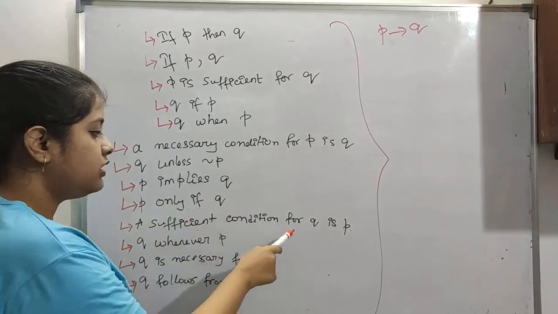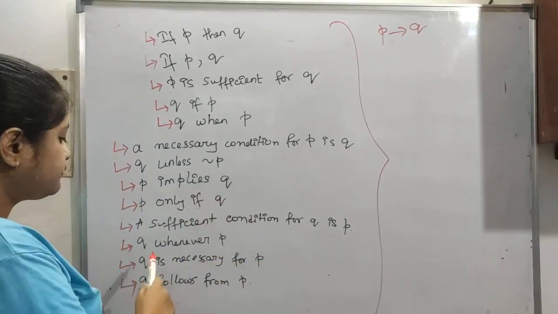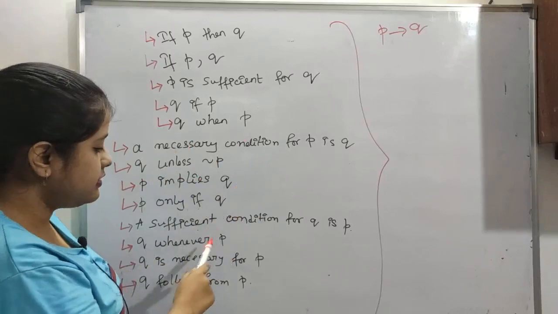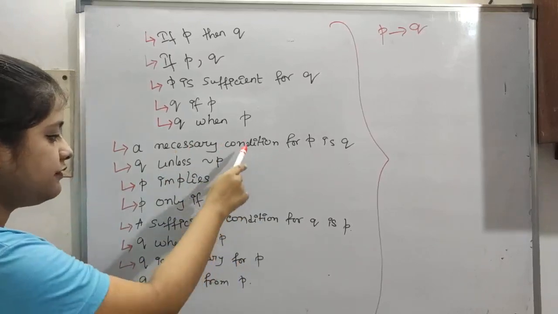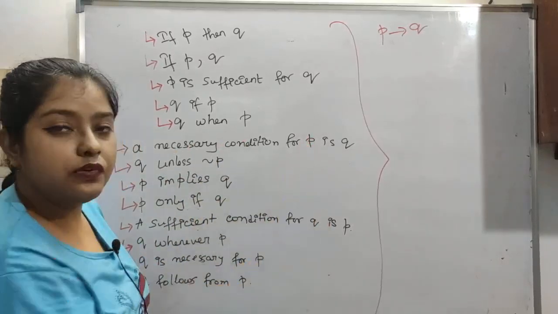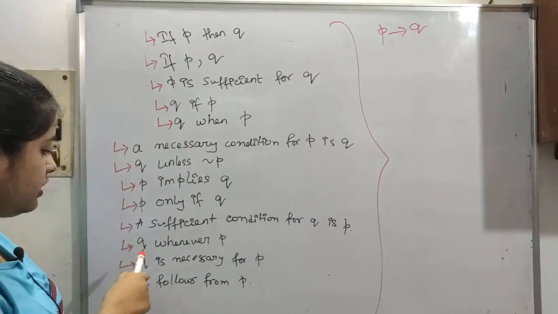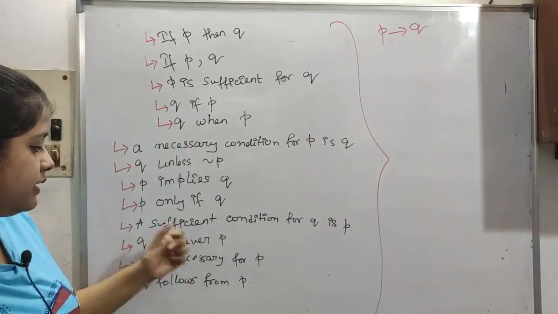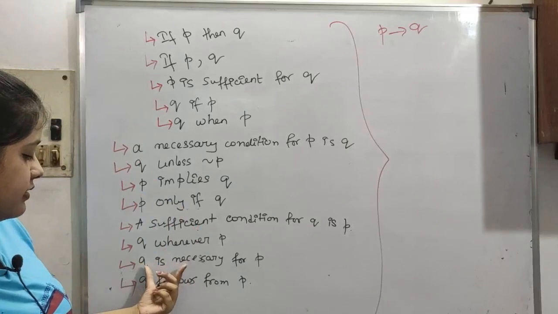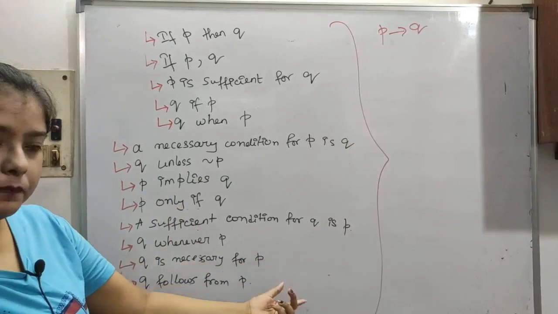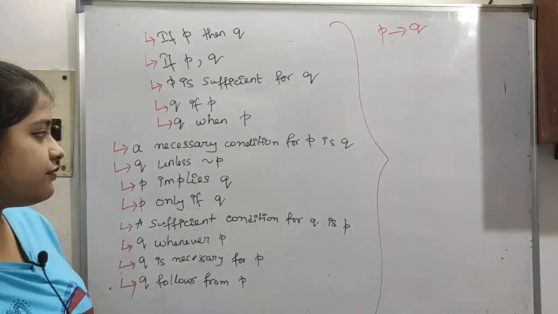A sufficient condition for Q is P. So that was the necessary condition, and this is the sufficient condition. These two are different, see, P and Q are swapped. Very important: Q whenever P, then, second last, Q is necessary for P. Next is Q follows from P.